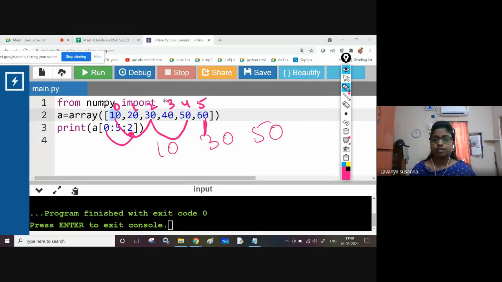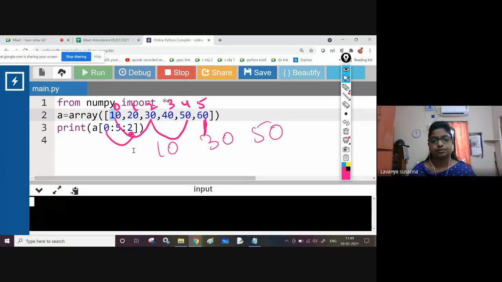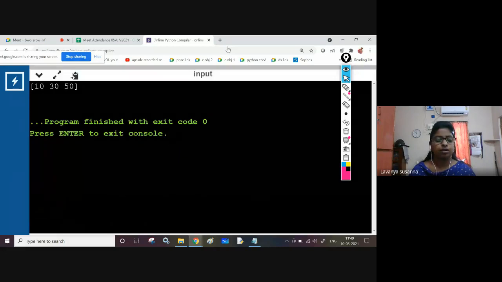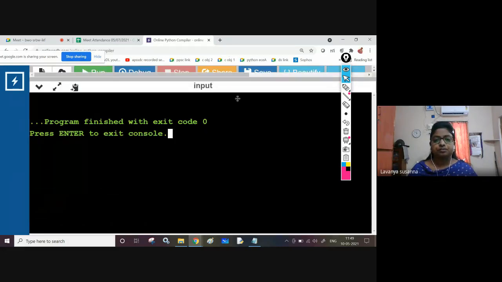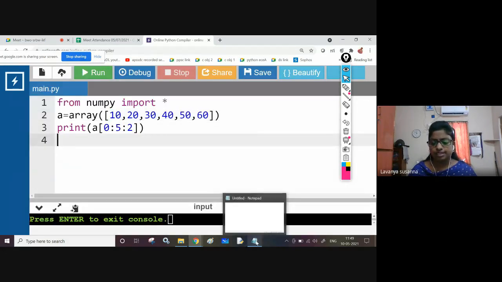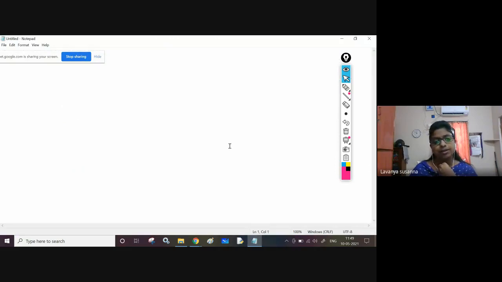Let us see the output. See, this is the output you got. Now, next let us see indexing. Slicing is completed. Okay. Now indexing. Let us see indexing. It's very easy, simple.